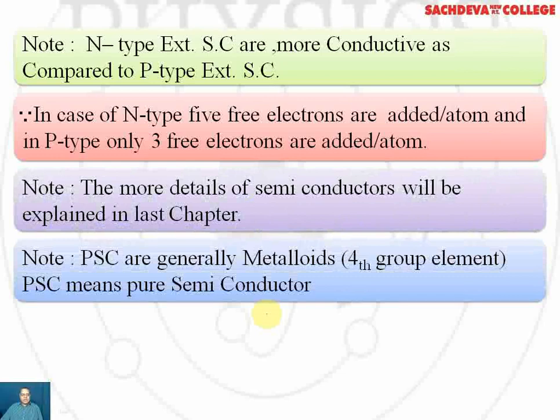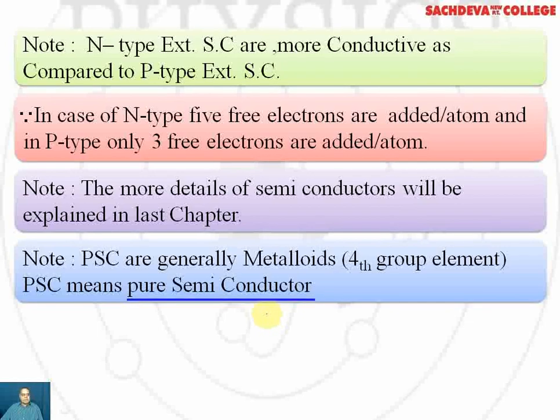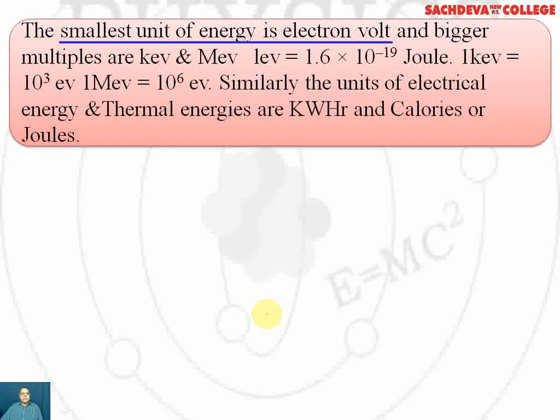PSC, that is pure semiconductors, are generally metalloids, the fourth group elements. The smallest unit of energy is the electron volt, and the bigger multiples are kilo electron volt and million electron volt. 1 electron volt is 1.6 into 10 to the power minus 19 joule, whereas 1 kilo electron volt is 1000 electron volts or 10 to the power 3 electron volts. 1 million electron volt is 10 to the power 6 electron volts.